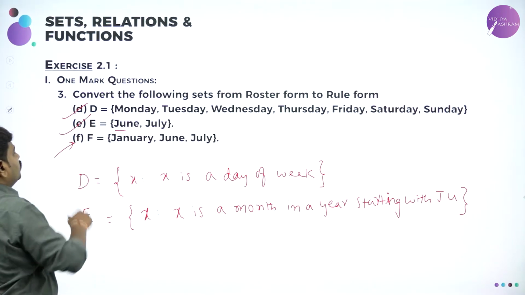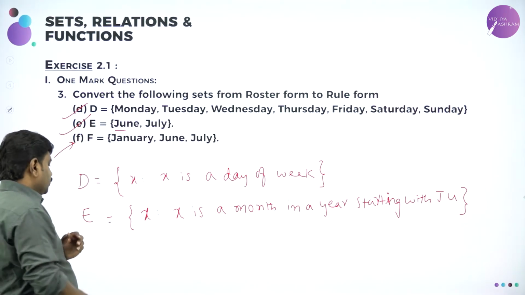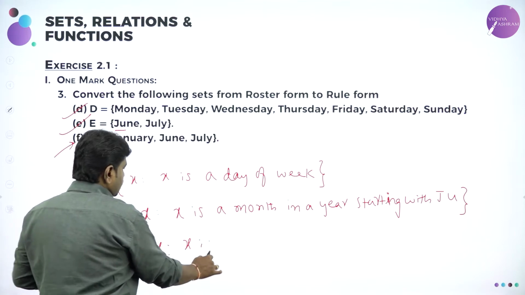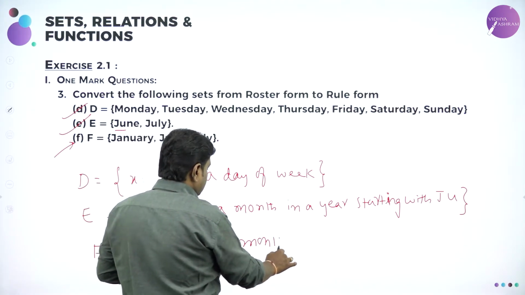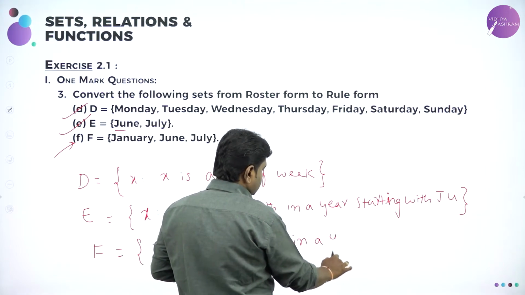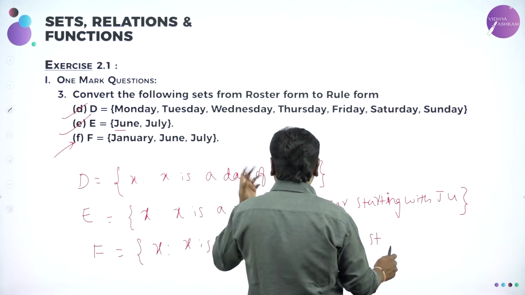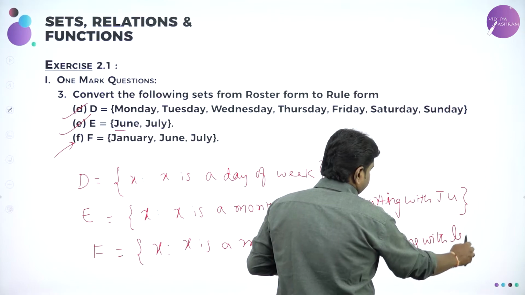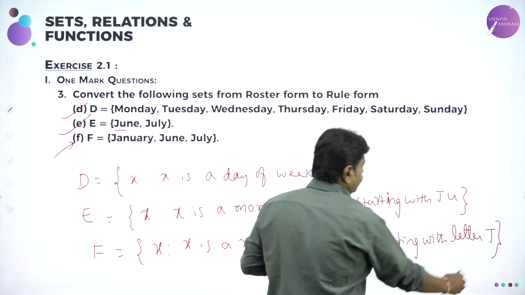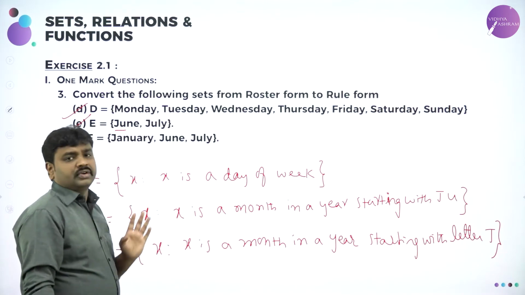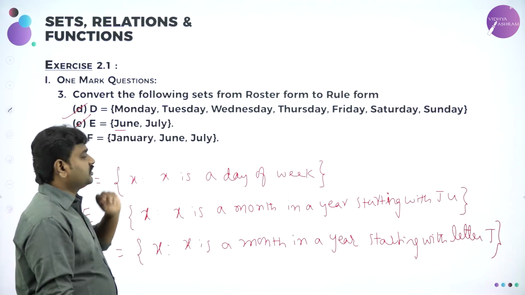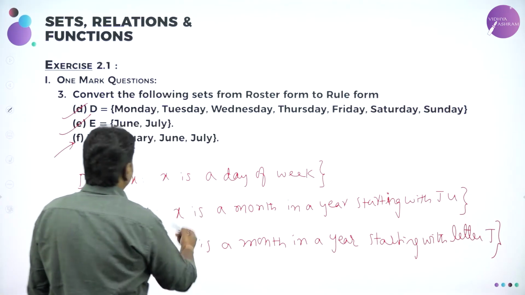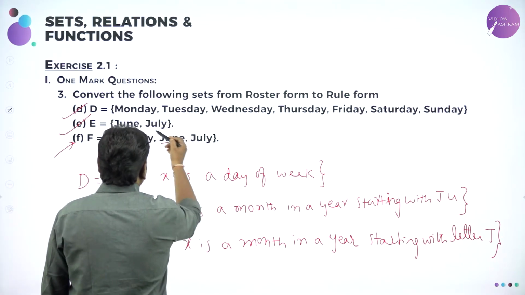Now I compiled a question. This is not in your textbook. So D and E are the textbook questions we have solved. Another question, F, I have given. F is what? X is such that X is a month in a year starting with the letter J. Hope all of you got this, because three months are also covered: June, July, January. So these are the months of the year, but they are starting with the letter J. The earlier ones were starting with two letters, JU.